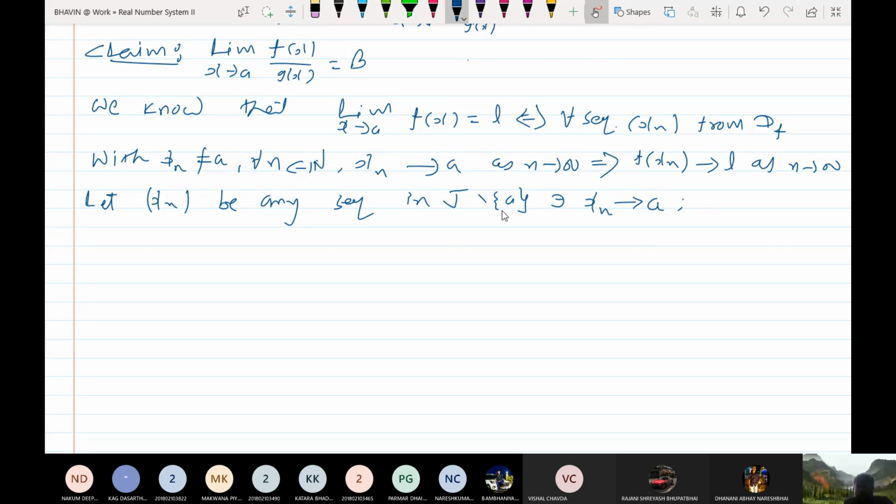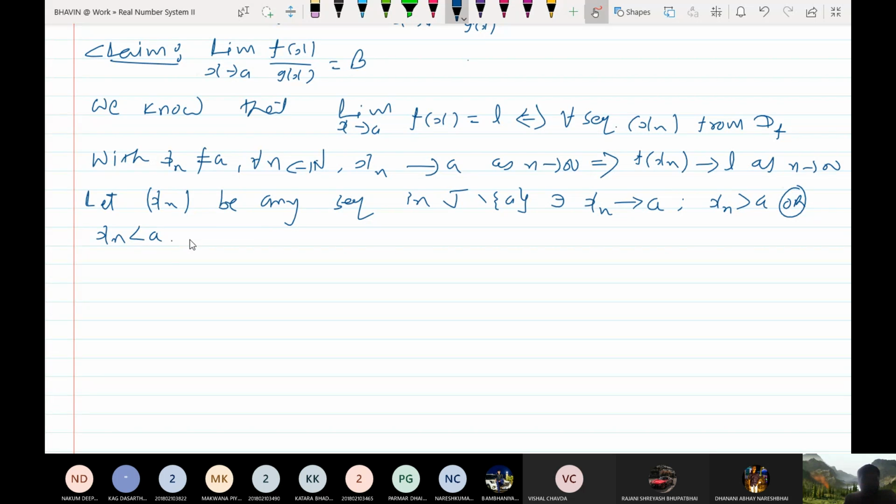Now look at this. The sequence is from J minus a, so xn can never be a; xn is not equal to a for all n. So there are two possibilities: either xn greater than a or xn less than a. Since xn is not equal to a, by the trichotomy law one of these is possible.